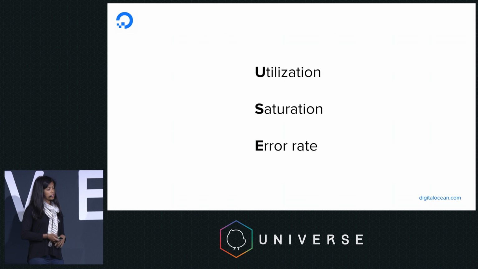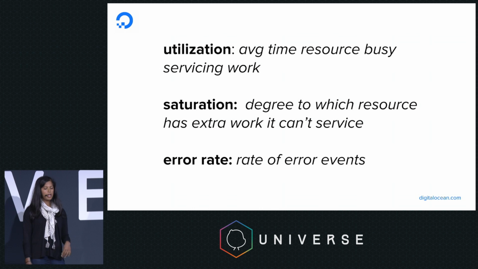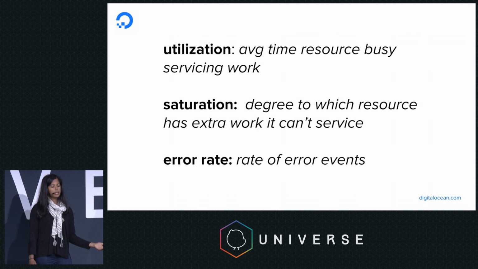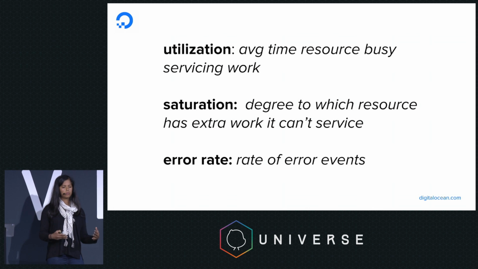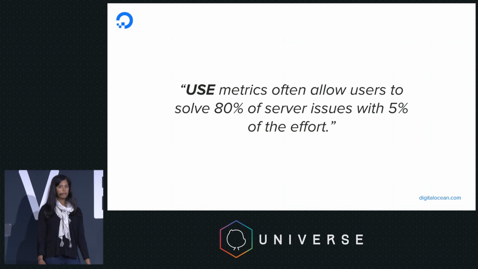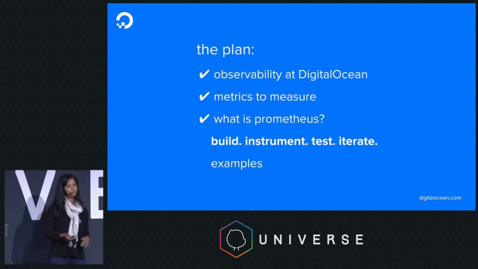There's, of course, the USE metrics for resources. I believe this acronym was coined by Brendan Gregg. USE refers to utilization, the time a resource is spent servicing work; saturation, maybe the extra work that a resource can't service; as well as error rate, similar to before, just the rate of error events. And this is a quote that people state time and again from Brendan Gregg: USE metrics allow users to solve 80% of server issues with 5% of the effort. So it's something we definitely care about and have leveraged heavily at DigitalOcean.